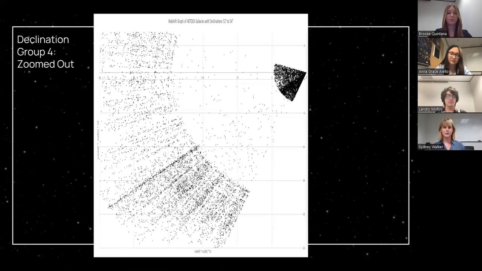Let's take a closer look instead at declination group 4, which is 52 degrees to 54 degrees. Here is our zoomed out graph. The dark, dense black triangle near the origin is relatively nearby galaxies with low redshifts that have already been studied. We're focusing on the outside section, about 1.5 to 3 on this graph. Recall that these numbers have been multiplied by a factor of 10 for simplicity.